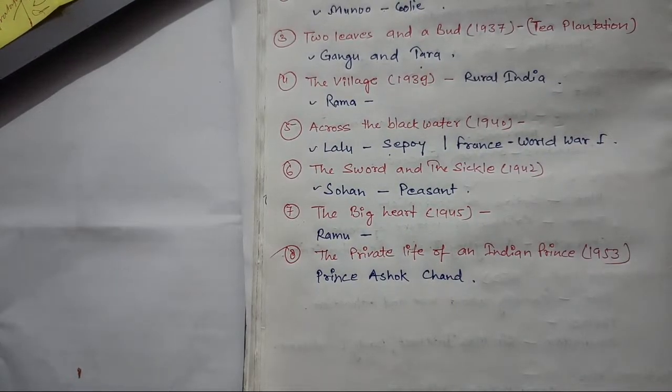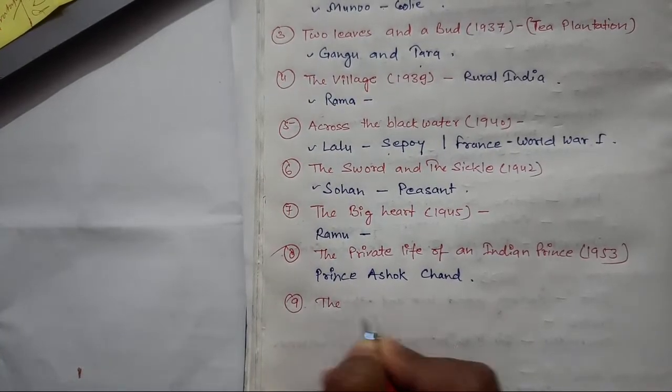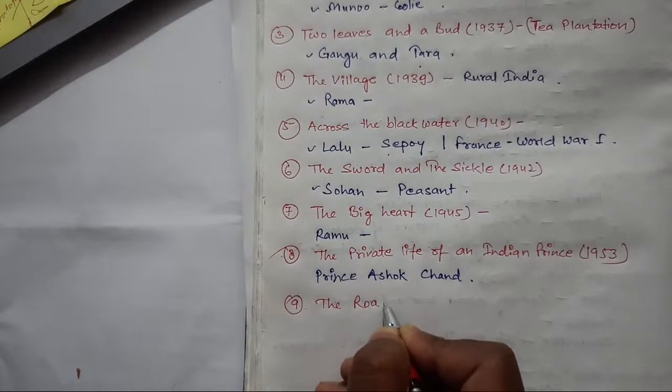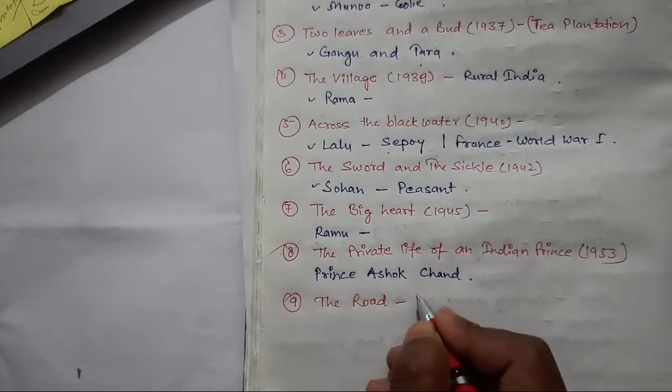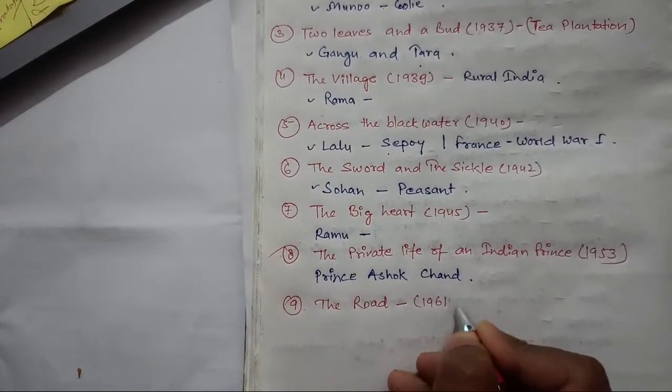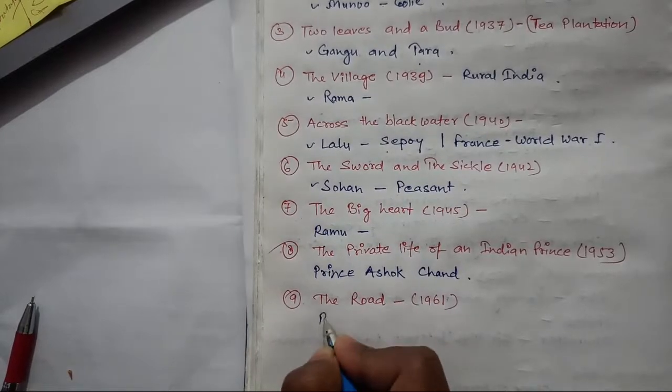And the next one is The Road. Ninth one is The Road. The Road got published in 1961, and here you will see the main characters Baldev and Arjun.